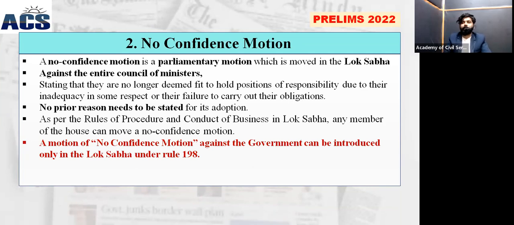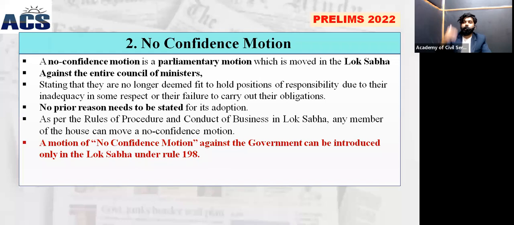All these facts we only talked about in the Lok Sabha. That means the no-confidence motion can only be introduced in the Lok Sabha, not in the Rajya Sabha, as per Rule 198. As per the rules of procedure and conduct of business of the Lok Sabha, any member of the House, that means any MP, including a private member, can move a no-confidence motion.